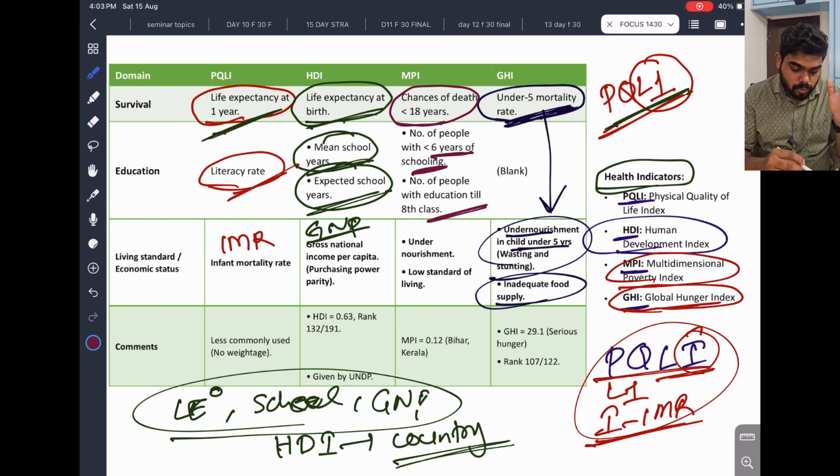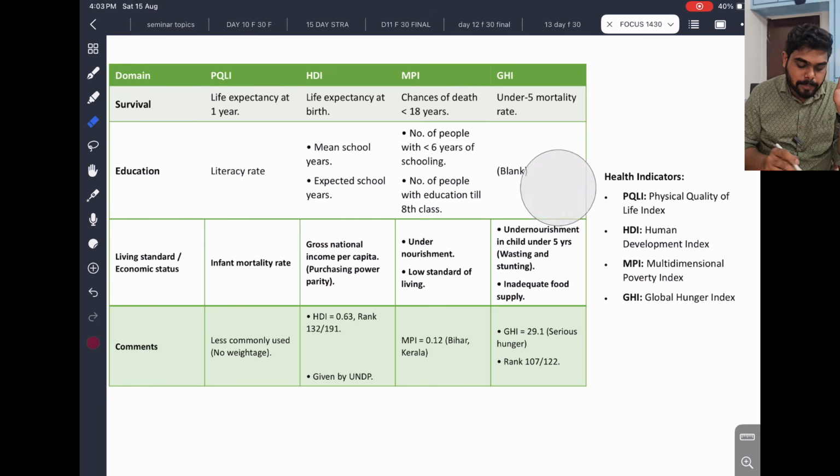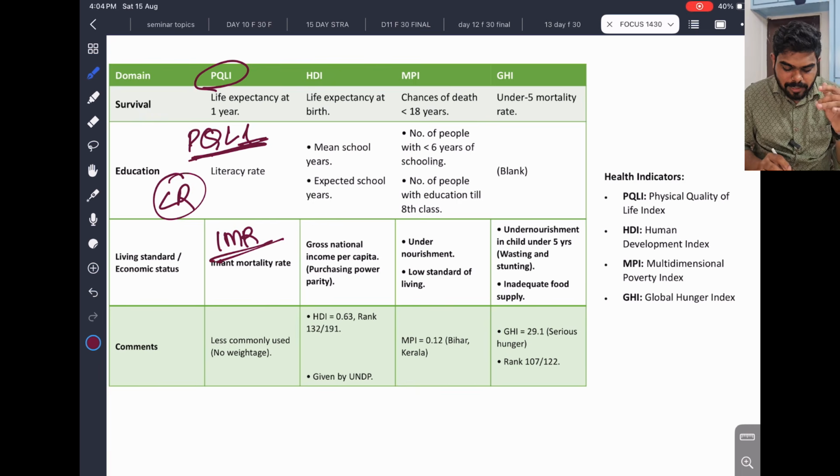These all are coming. So what I can say from this summary, you can see the question can come from any of these 4, but the most highly expected question will come from PQLI. Okay, and here literacy rate is there. This is the physical quality of life index, and from life year 1 onwards they are calculating, because they are removing the infant mortality, other deaths and all, and they are calculating life expectancy from the first stage. Okay, and they are calculating IMR separately, but this is less commonly used.